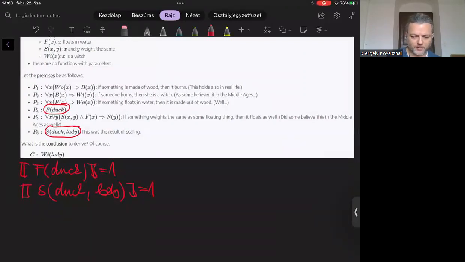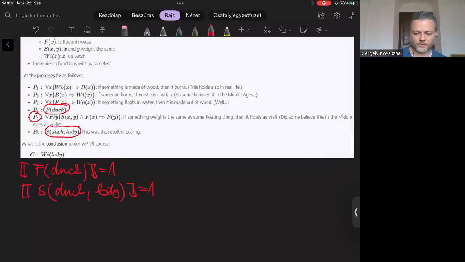If you check out P5, which is a quite compound formula, you can see that on the left-hand side of the implication, you can find the predicate S and the predicate F. And now, actually, we can make further deductions from this 5th predicate from those 2 facts which I just registered.